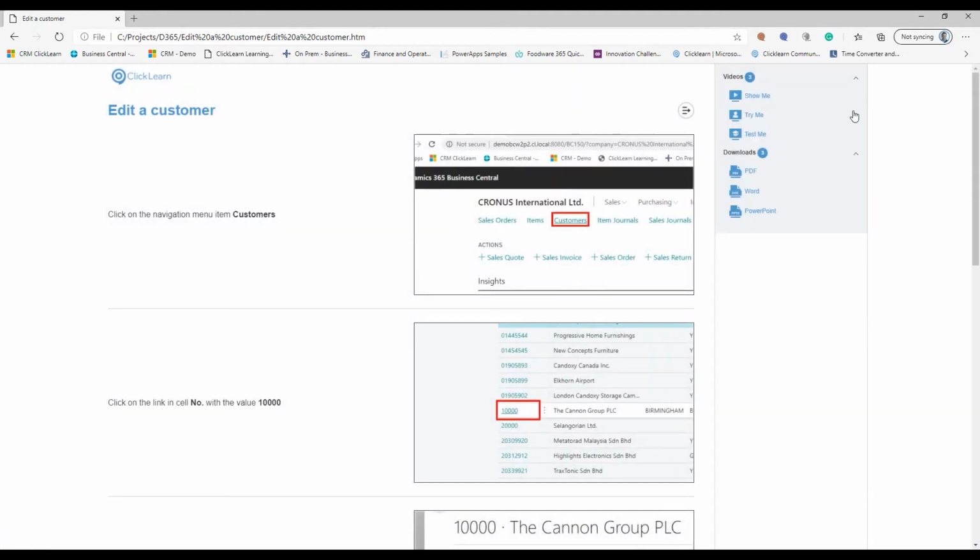So here you have the 7 different learning formats and how they can support the different learning styles of your end users, and it's giving you this directly out of the box. All you do is show the process, ClickLearn takes care of the rest.